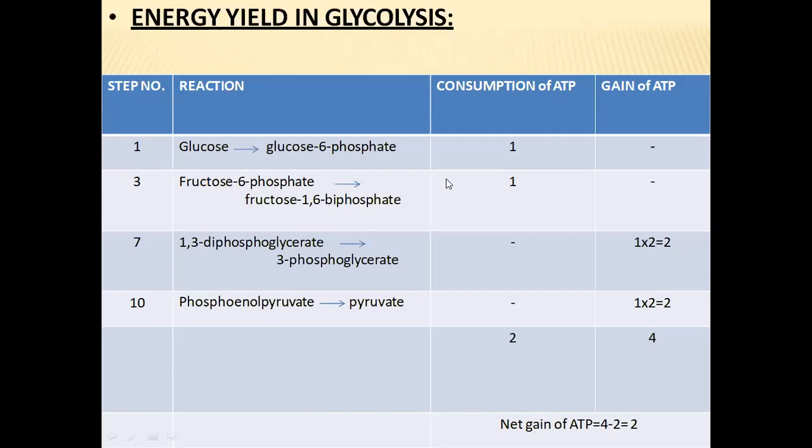Apart from these ATP molecules, 2 NADH molecules also will be formed. These NADH molecules will be releasing 3 molecules of ATP each in electron transport and oxidative phosphorylation processes. So this is about glycolysis.